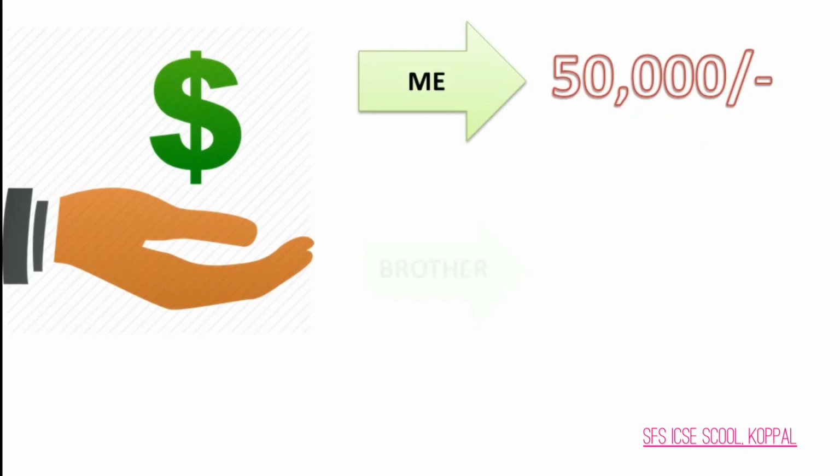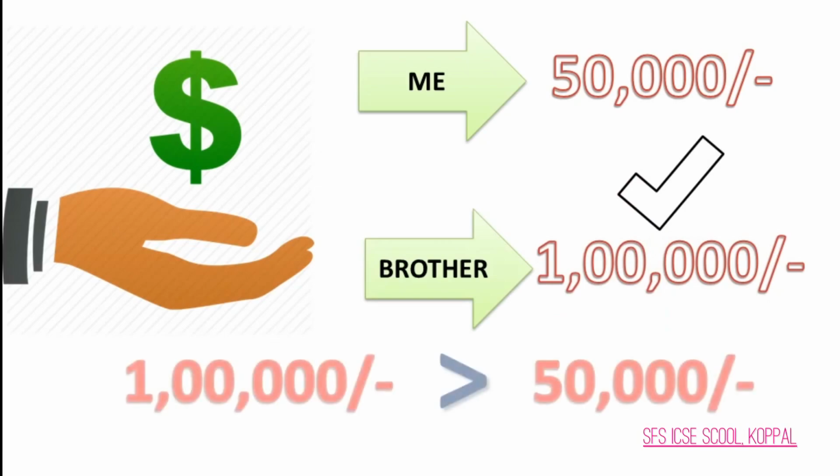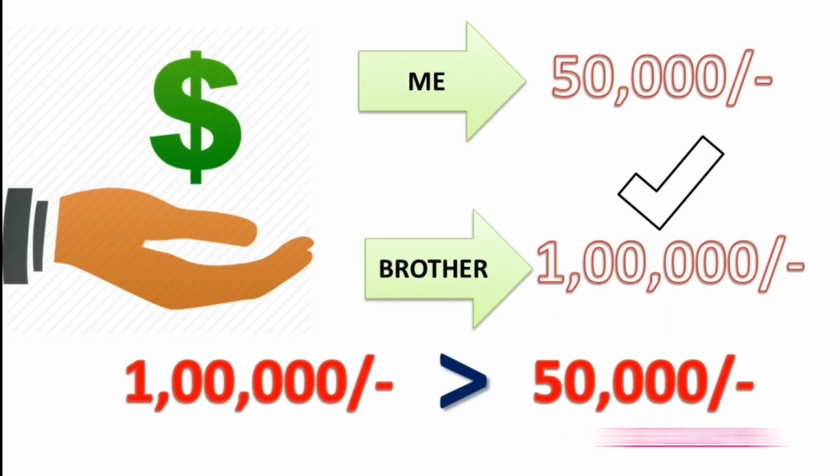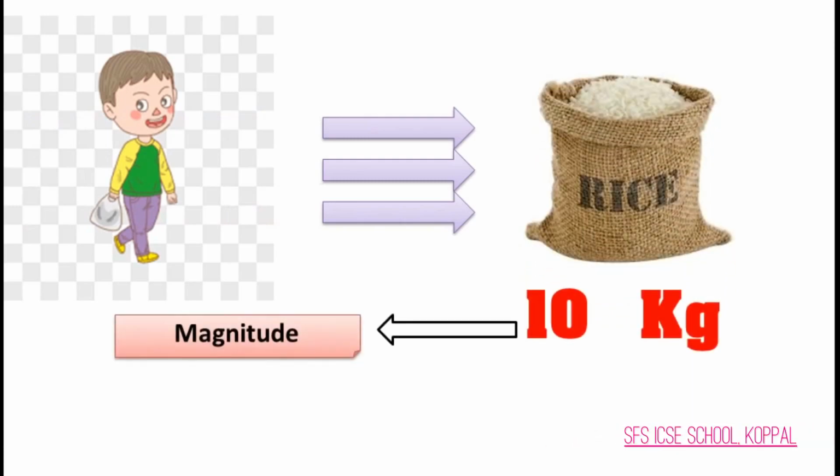If I earn 50,000 per month and my brother earns 1 lakh per month, then who earns more? What a funny question, right? Obviously my brother. But why? Because 1 lakh is more than 50,000. Everybody knows it. Yes, that is magnitude. The numbers 1 lakh or 50,000 is the magnitude. Still having doubt? One more example. If you go to market for buying 10 kg of rice, then the number 10 is the magnitude and kg or kilogram is the unit.